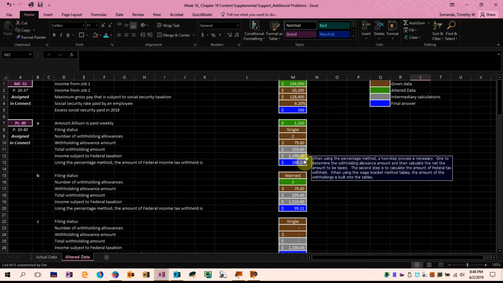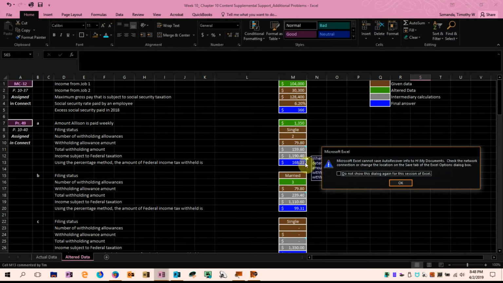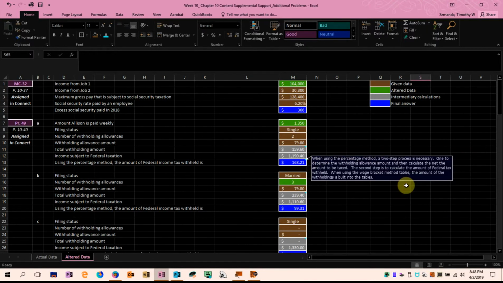The first one relates to multiple choice number 32, which is found on page 10-37, where Duan has two jobs. Both employers withheld FICA tax. From his first job he earned, using my amount, $104,000. And from his second job he earned $30,300. How much can Duan claim as an additional payment from his Form 1040 as excess Social Security paid?